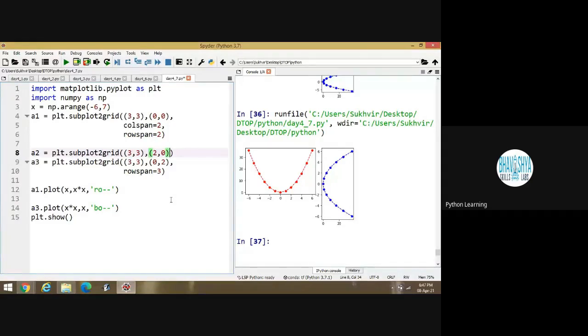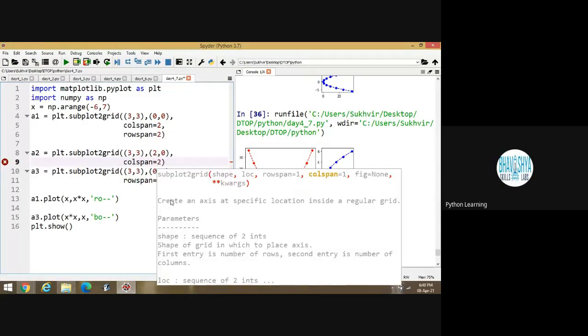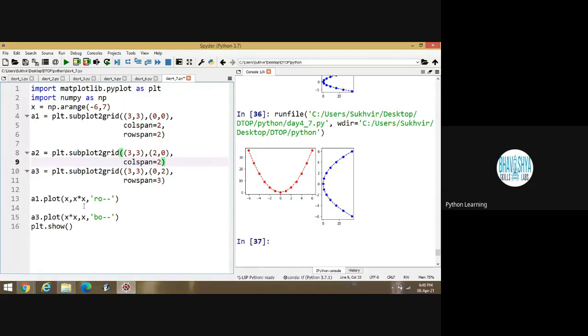And after that, what I have to write? Column span is equal to 2. Yes, exactly. Column span is equal to 1 is required. And after that, I have to write the code. Here I have to write A2, and suppose any one content is there. Suppose 5x is there, and color is equal to, let us say, green. And execute the program.